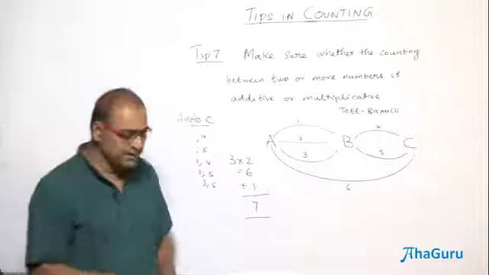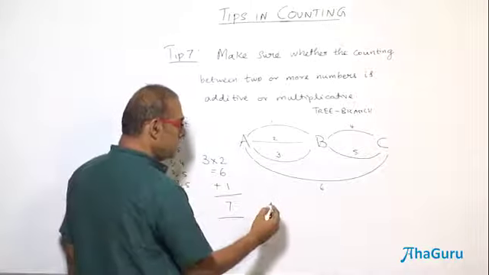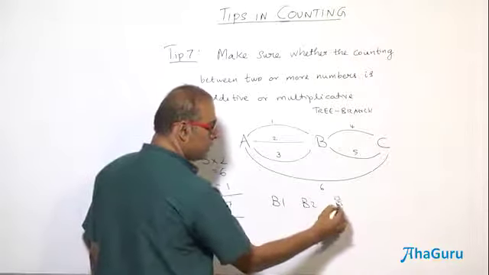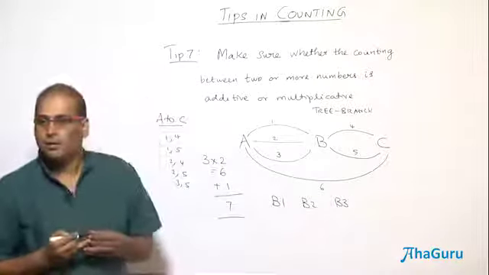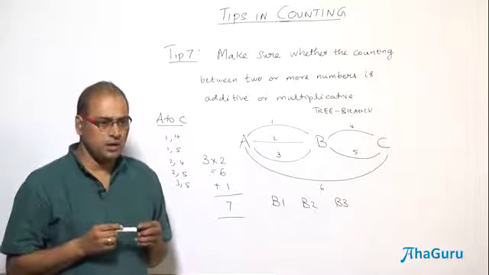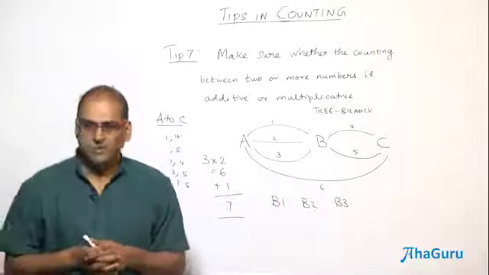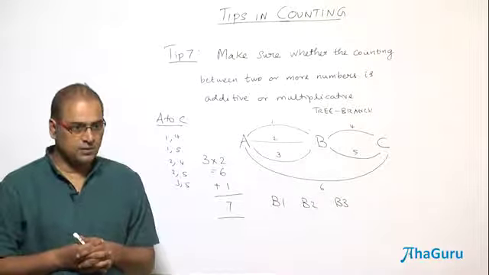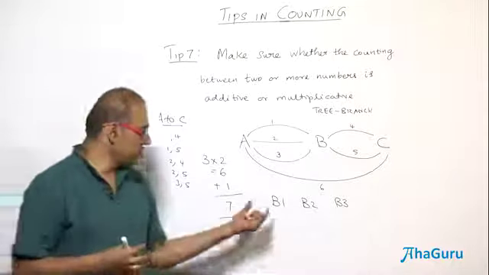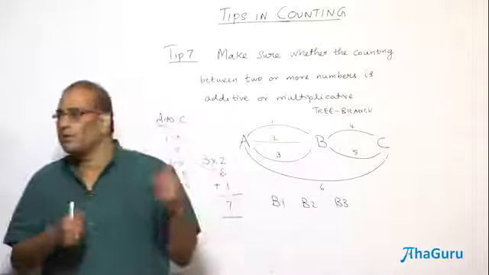Another example I can tell you: suppose you have 3 bulbs, bulb 1, bulb 2 and bulb 3. There are only 2 states for the bulbs, either off or on. I want to know the combinations of these statuses of the 3 bulbs. This has 2 possibilities, this has 2, this has 2. Is it 2 plus 2 plus 2?